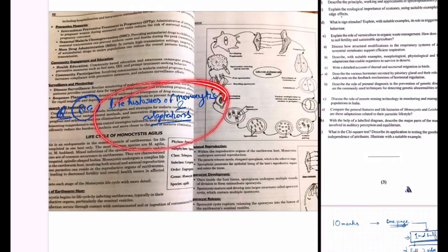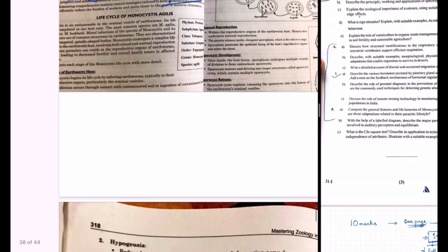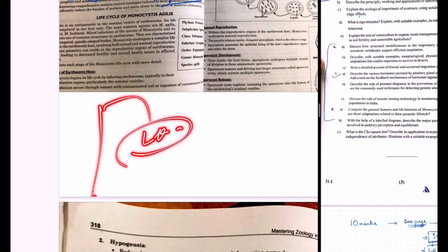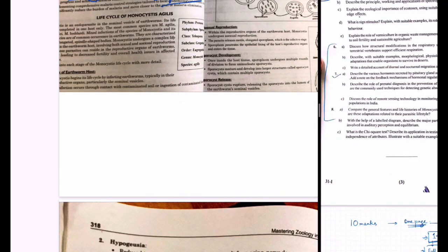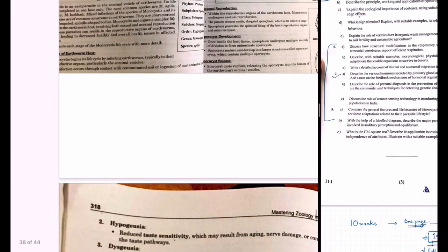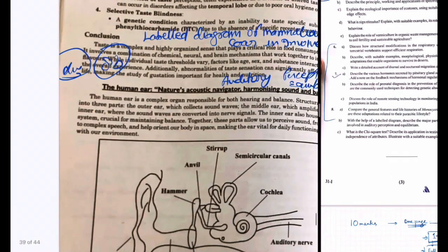Next is about the monocystis and adaptation, and even the leishmania. So again, these are also mentioned properly, the leishmania and the monocystis. You will discuss the lifestyle, general features. It is also mentioned in the syllabus. As I said, it's a 20 marks question, so you will divide accordingly. You will write on one page, that is two sides of the page, about monocystis, and two sides of another page you will write about the leishmania, and divide the question into parts. Then it will be easy for you.